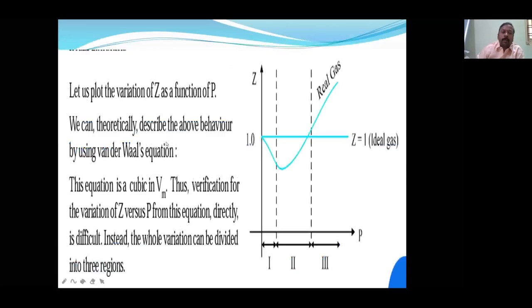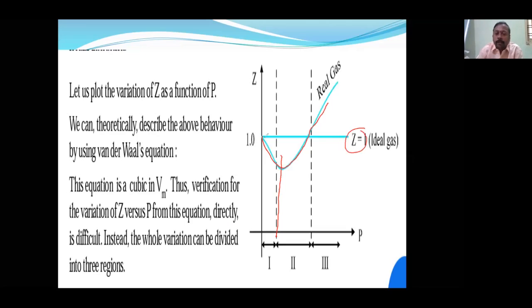Okay. Now, how it is calculated and why, this is the graph. For any real gases other than hydrogen and helium, this is the graph. We divide it into three parts. Up to here it is decreasing, then it is increasing, and after that it is more than the one value.